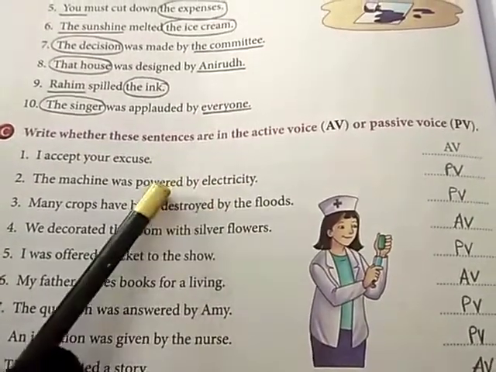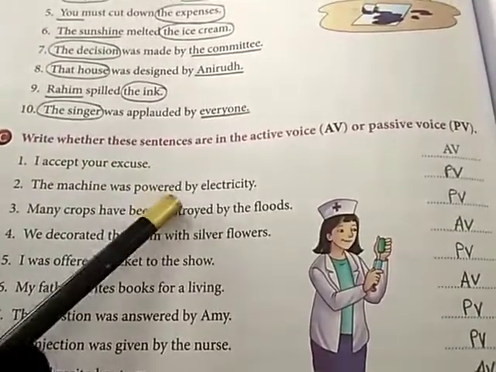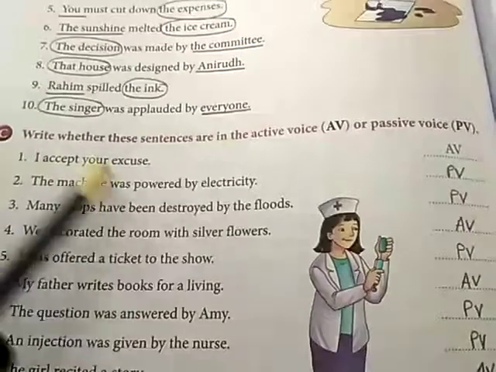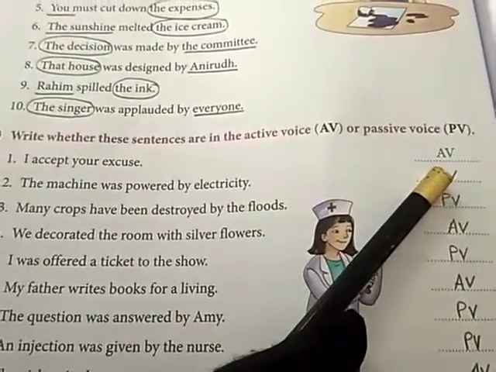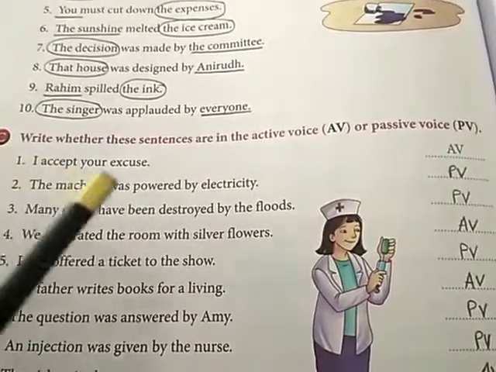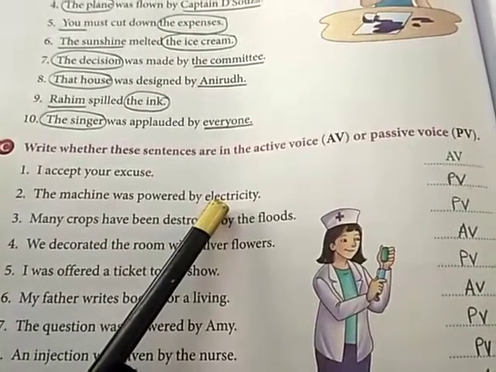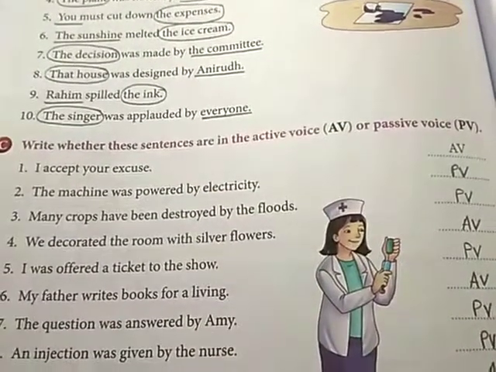So is there any change in the verb here? Yes. Was powered talks about the past time. So this becomes the passive voice. Clear? And the machine is the subject who is receiving an action by the object, electricity. Clear? Like this, the rest you can do by yourself.